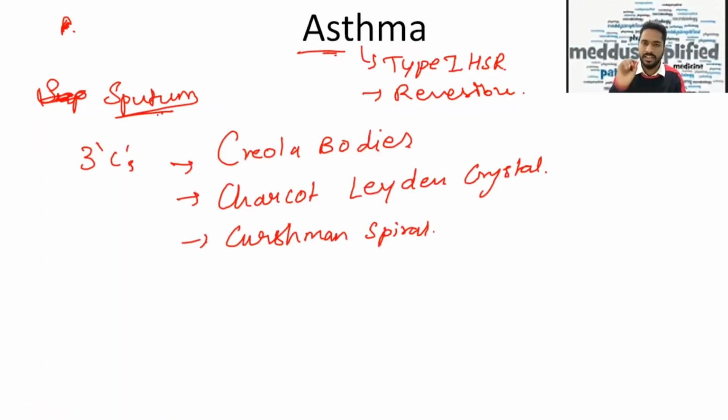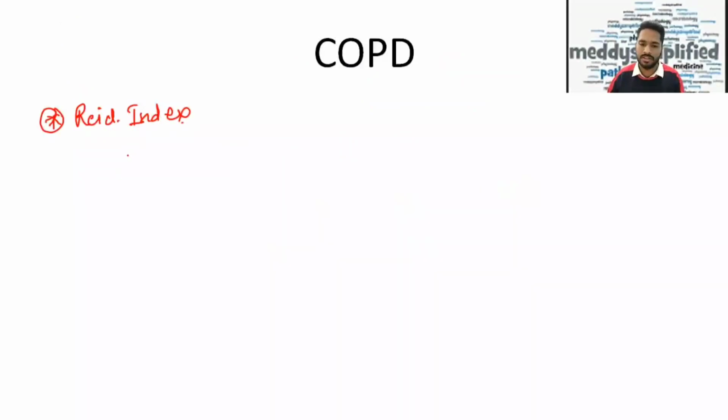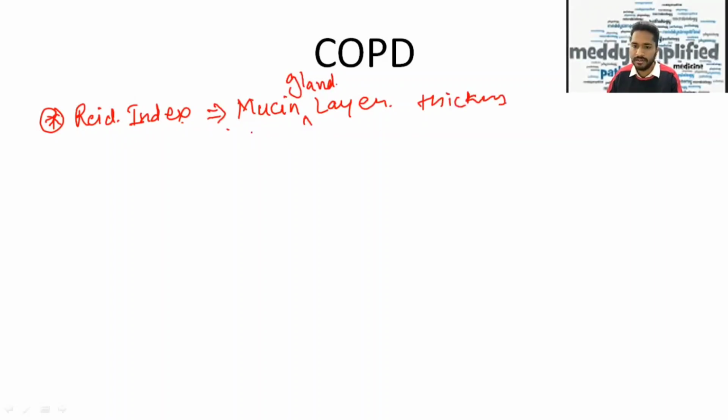Now talking about COPD, the only thing I want to discuss is the Reid index. These are directly the clinical hints which are given in the question. That is the only thing I'm discussing in pathology today about this. In COPD, I want to talk about the Reid index, which can be a direct question: what is the Reid index? It is actually the mucin gland layer thickness divided by the thickness of the bronchial wall.